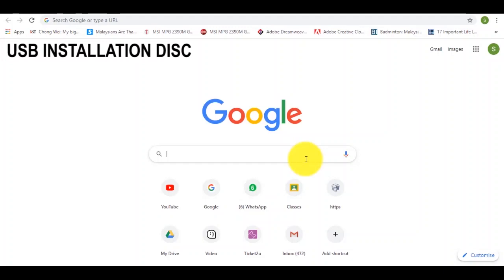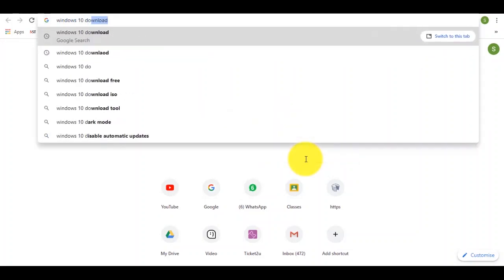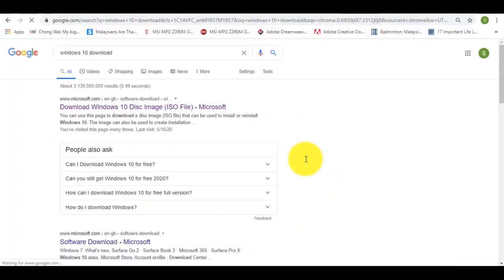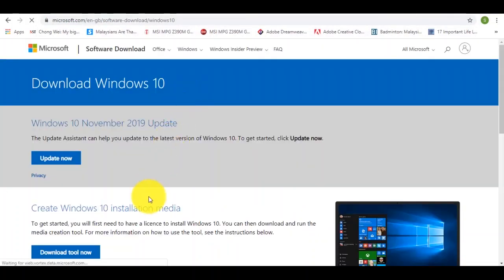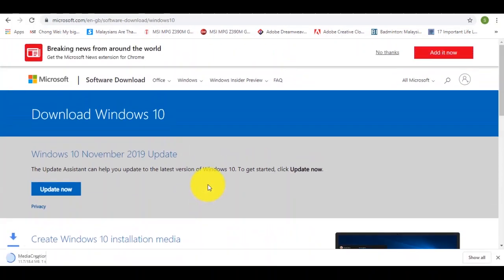For preparation of installation disk for USB drive, first search for Windows 10 download and then click on the download Windows 10 disk image. Click on the download tool now. Wait for the tool to be downloaded. Click on the downloaded file.